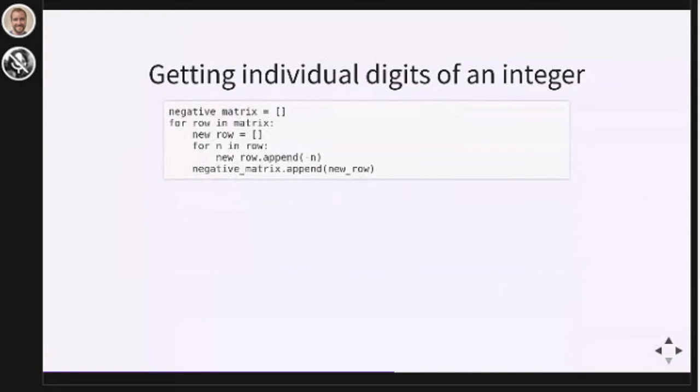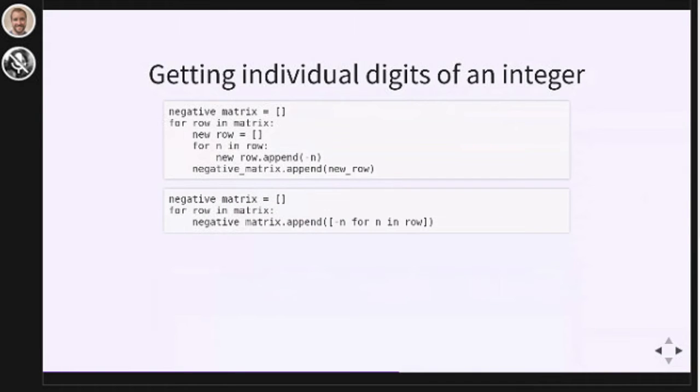This here isn't a comprehension yet. This is a for loop with a for loop inside it. We're building up a list of lists. That empty new row on line 3 there, and the new row.append on the second to last line, that looks like something that we can actually copy paste into a comprehension. If you look at just those 3 lines, new row equals empty list, for n in row, new row.append, we could make that into a comprehension.